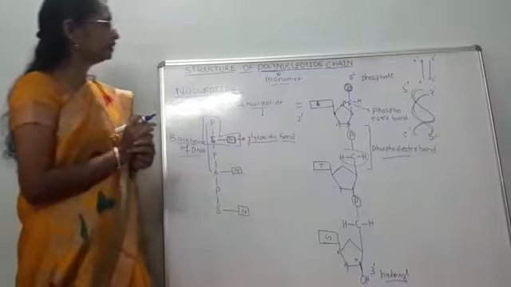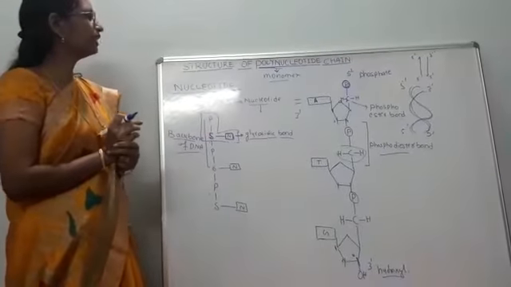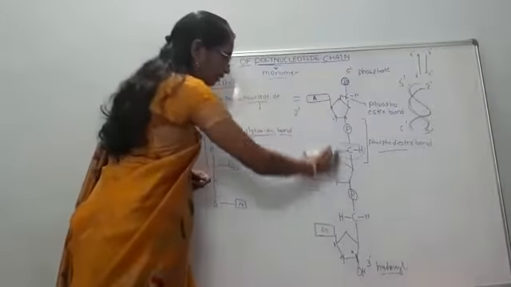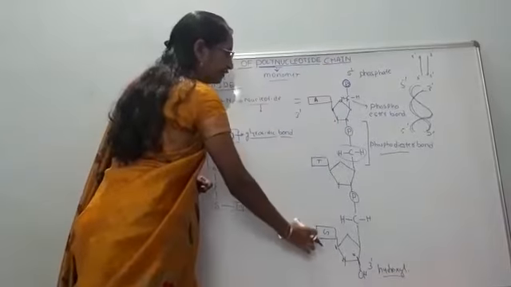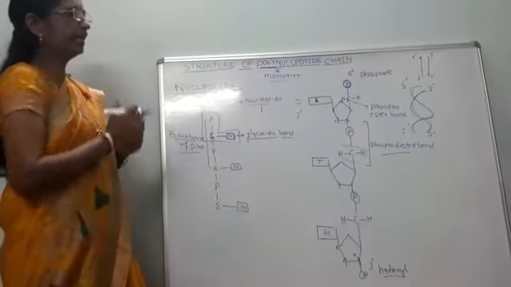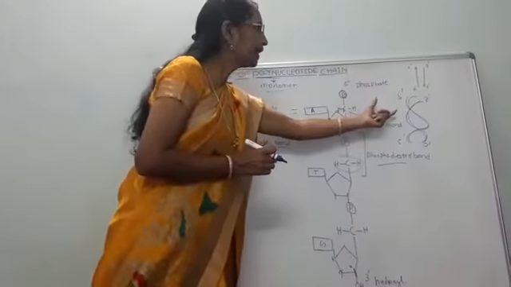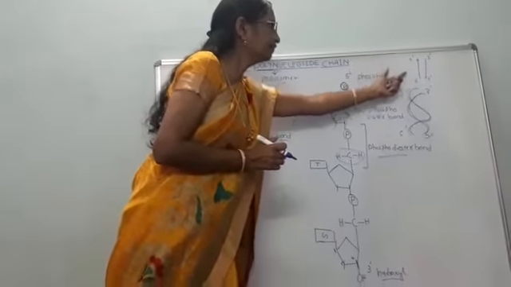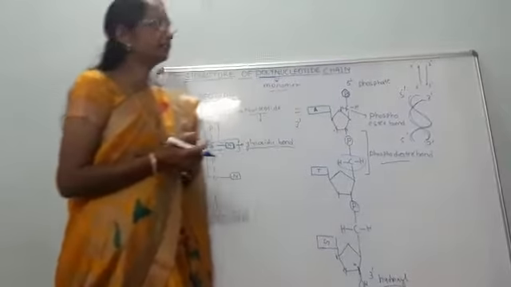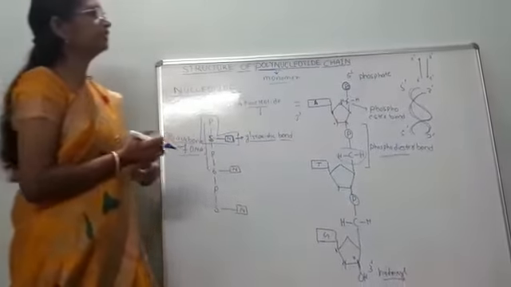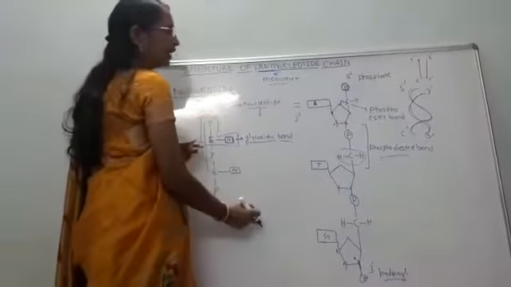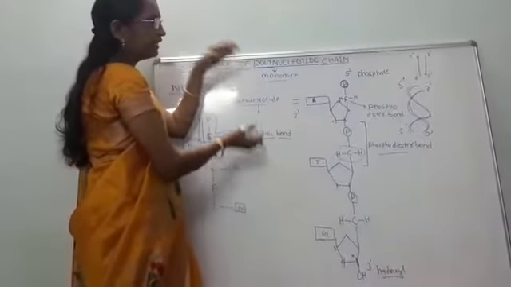In addition to that, there is one more aspect here. This is only one strand having 5' to 3'. Already we have discussed that DNA has anti-parallel strands. One is 5' to 3', and the other strand of the DNA is 3' to 5'. They are moving anti-parallel with each other.